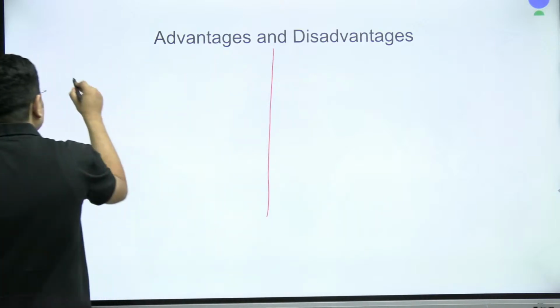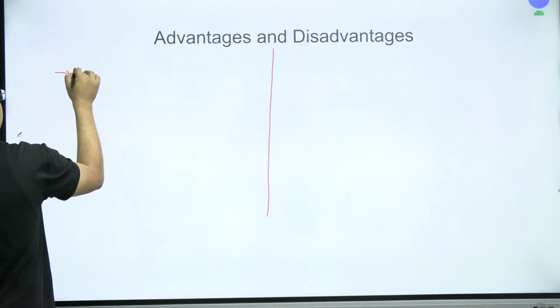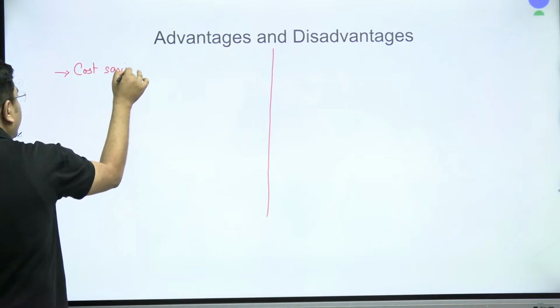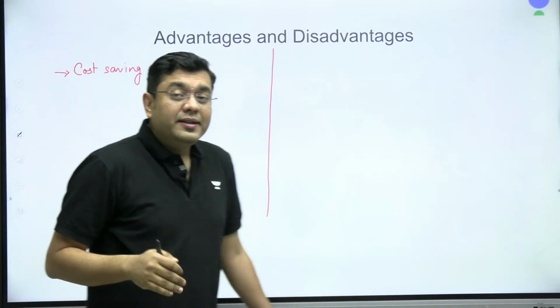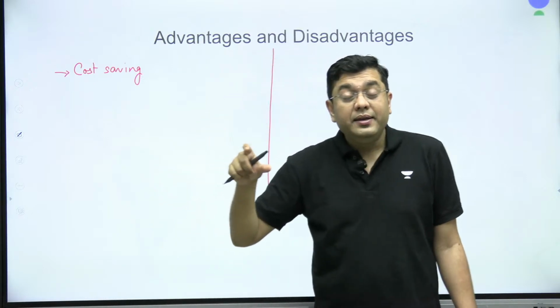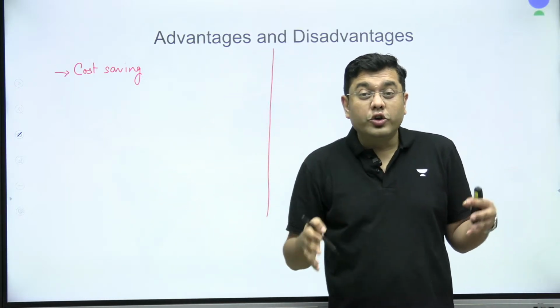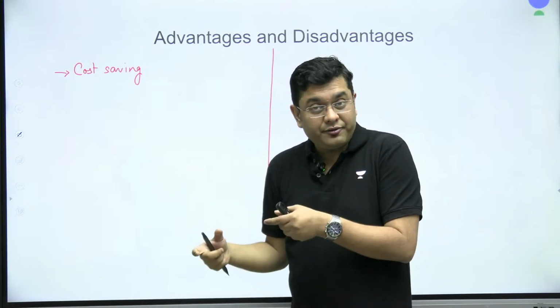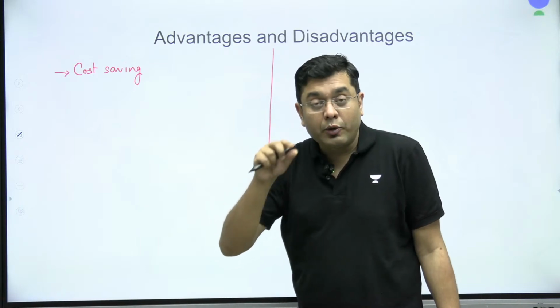First of all, the advantage. Very simple. It will bring about a cost saving. Why? Because as we have said, the warhead can be almost 1/6 the cost of the missile. So let's suppose development of an Agni V will take almost 100 rupees.